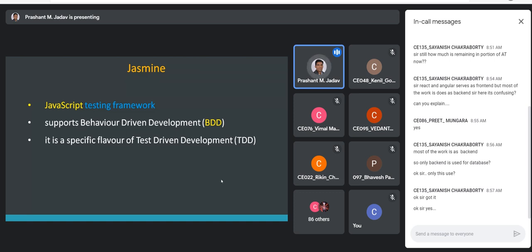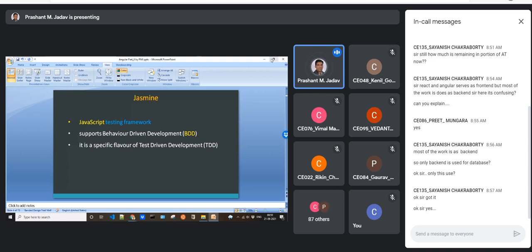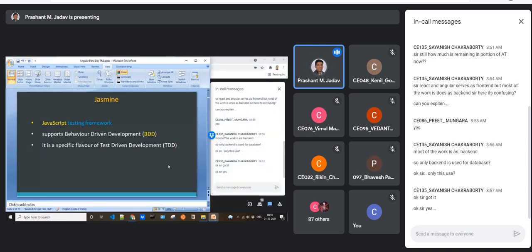I hope that you already know the test cases and test suites. Right? All of you know the test cases.